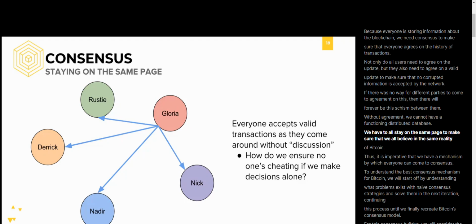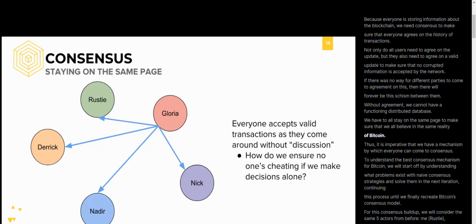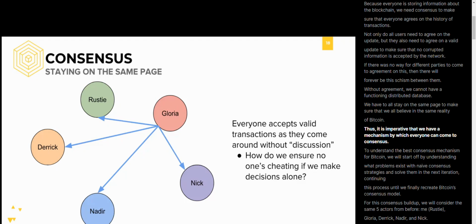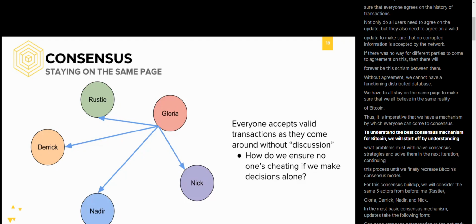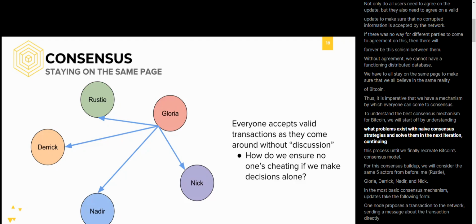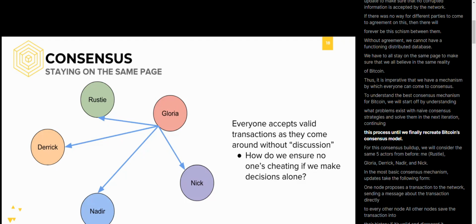We have to all stay on the same page to make sure that we all believe in the same reality of Bitcoin. Thus, it is imperative that we have a mechanism by which everyone can come to consensus. To understand the best consensus mechanism for Bitcoin, we'll start off by understanding what problems exist with naive consensus strategies and solve them in the next iteration, continuing this process until we finally recreate Bitcoin's consensus model.